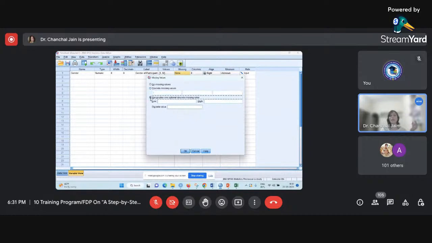Coming to the next, range plus one optional discrete missing value. So here what you need to do, it is giving you a range.